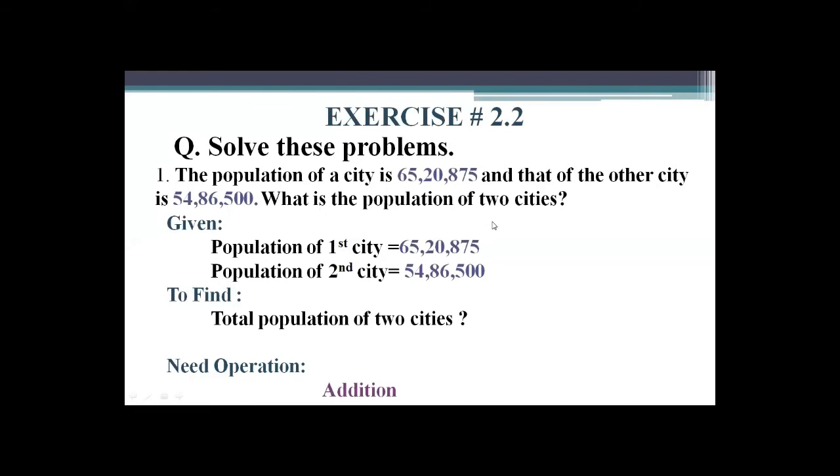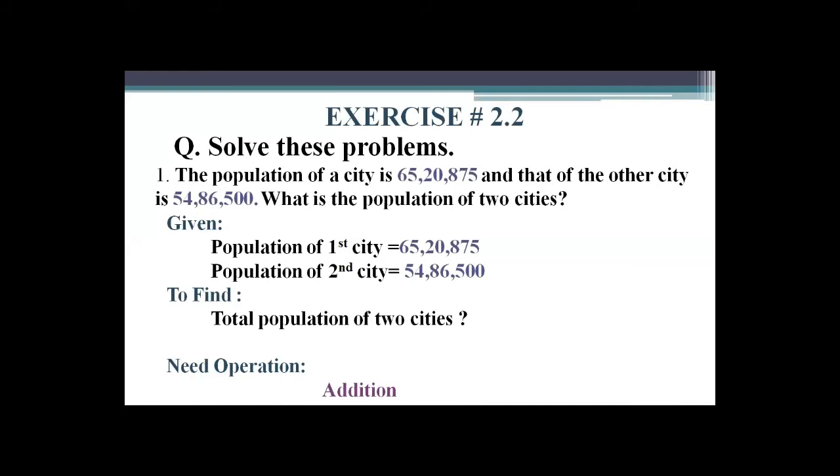What is the population of the 2 cities? This is word problem number 1 that is given in your books, page number 13. As I told you, you already learned how to solve word problems in previous classes. In previous classes, the 5 steps of word problems were taught to you: given, find, need operation, solution, and result.